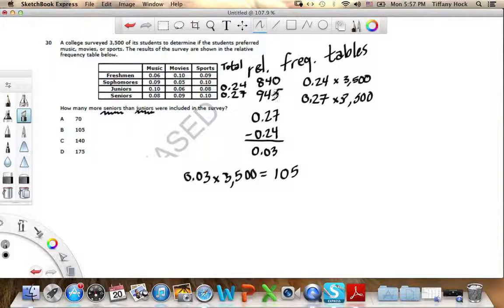So if I know how many seniors there are, 945, and I know how many juniors there are, 840, I just subtract, and I also get 105. So either way I do this, I get 105. So my answer is B.